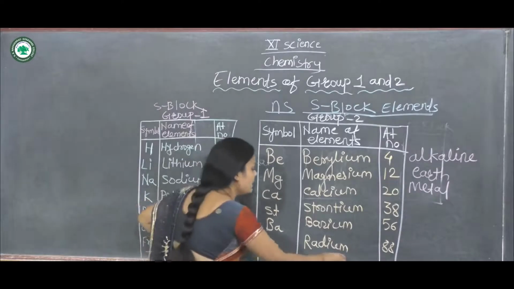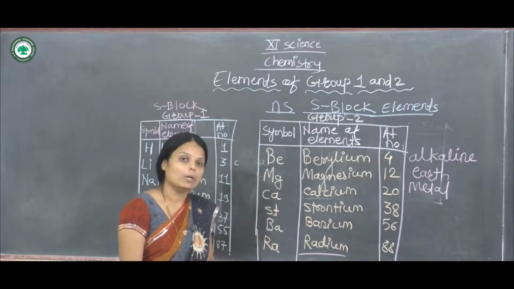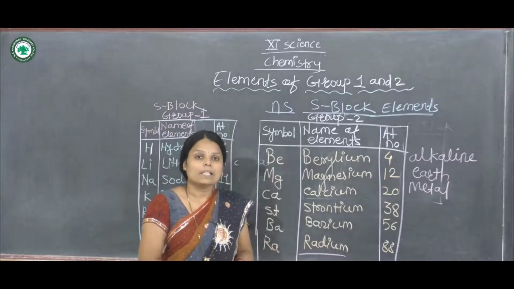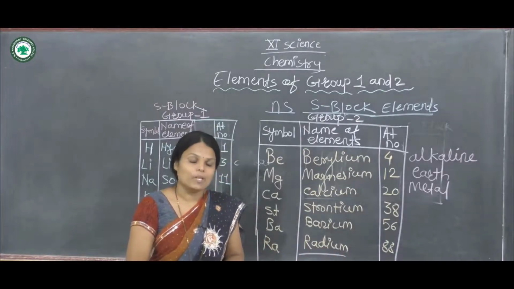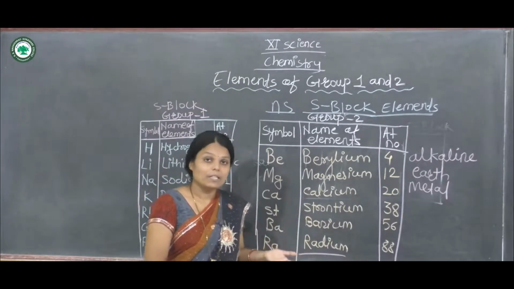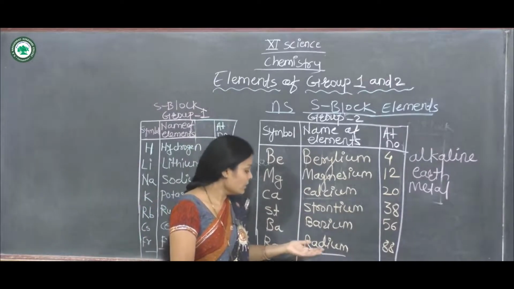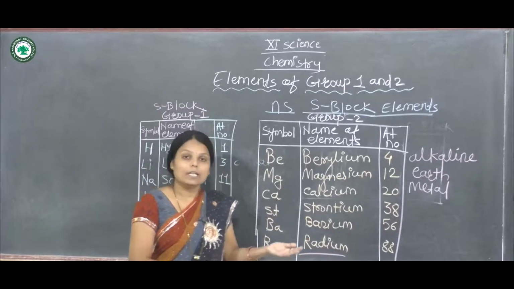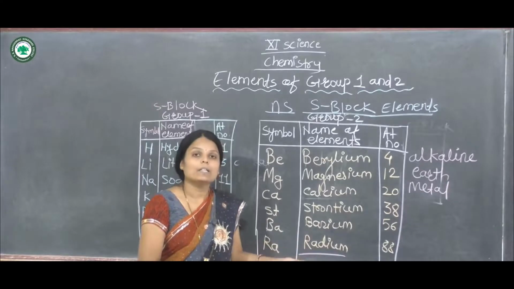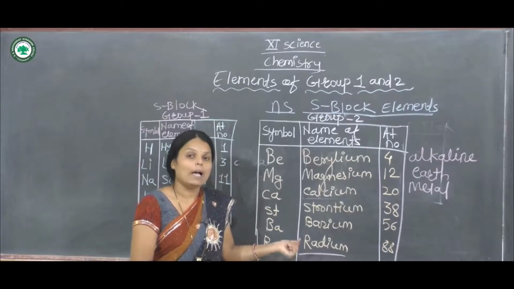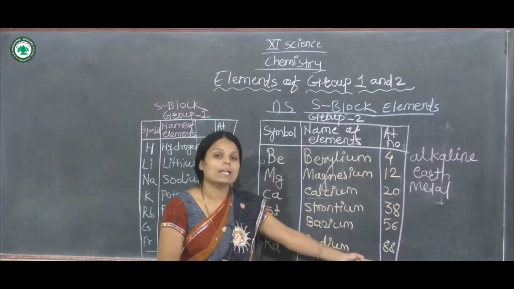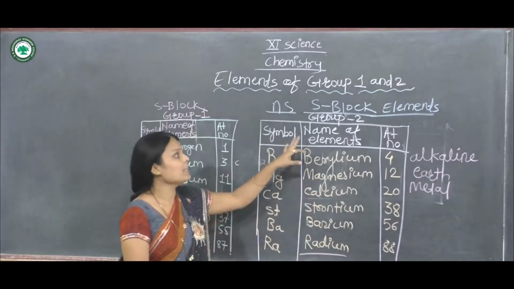Radium is a radioactive element, and radium was discovered by the scientist Madame Curie. We have also seen or heard that name elsewhere. She discovered the radioactive element radium, and its atomic number is 88. All of these elements are in group second.